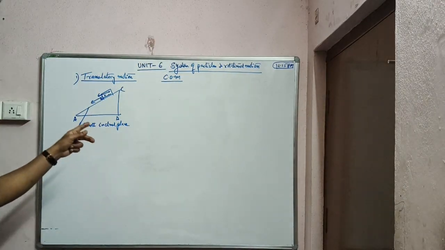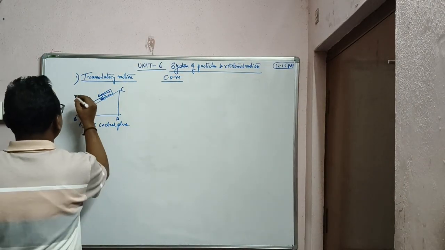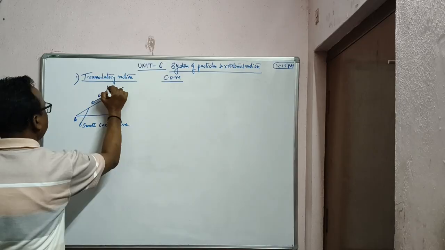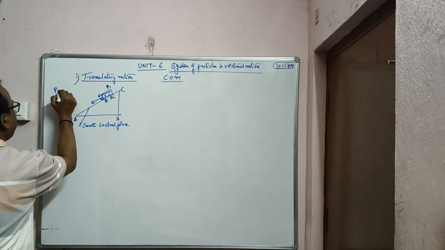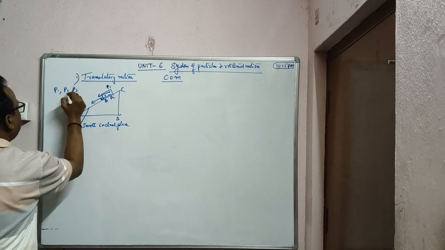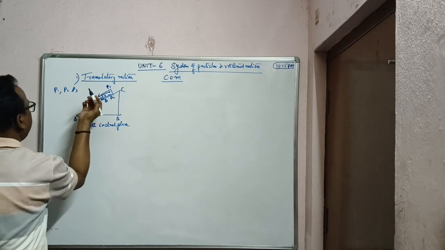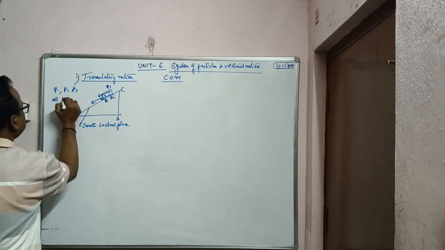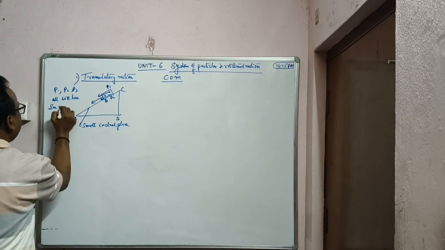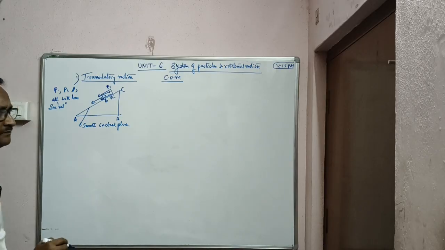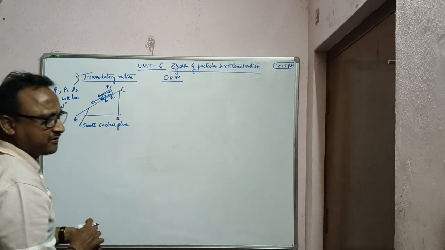So every particle is moving with the same velocity. So P1, P2, P3 particles inside that body, all will have same velocity, and acceleration also will be same.